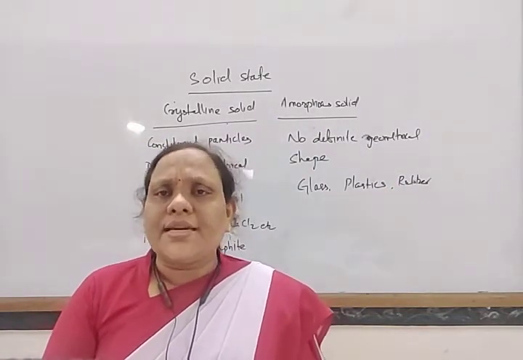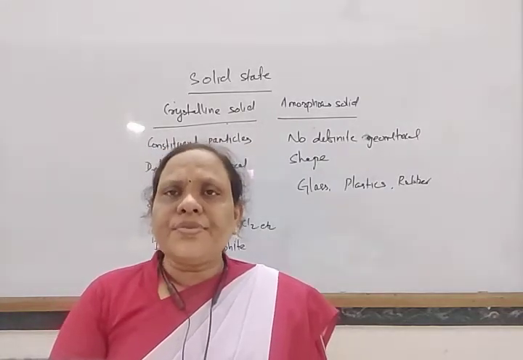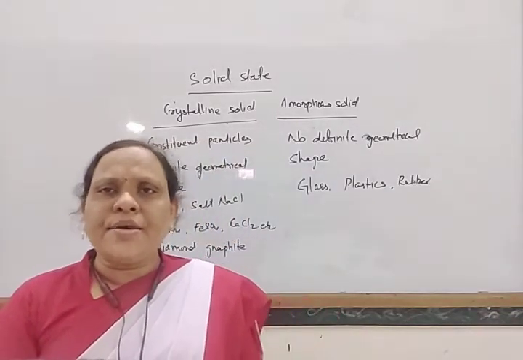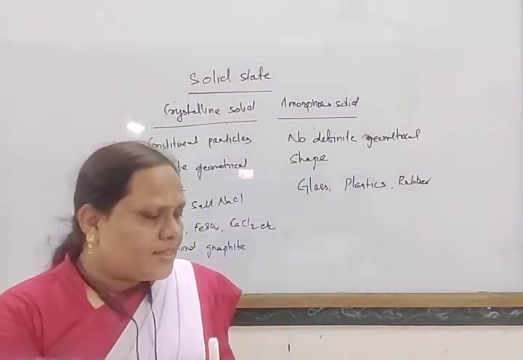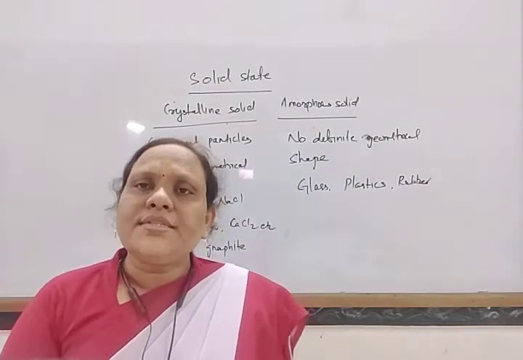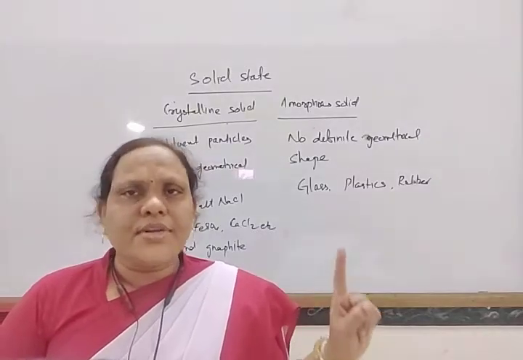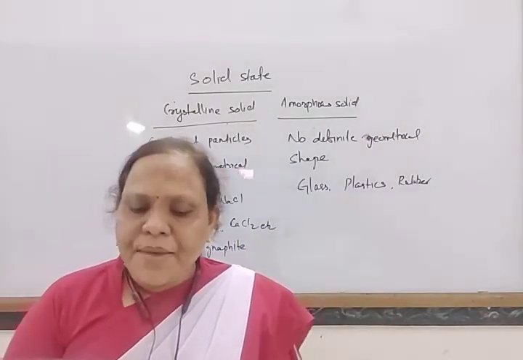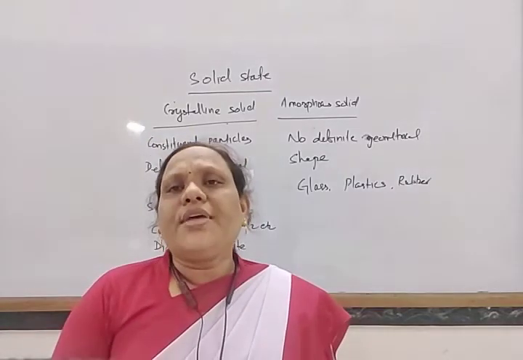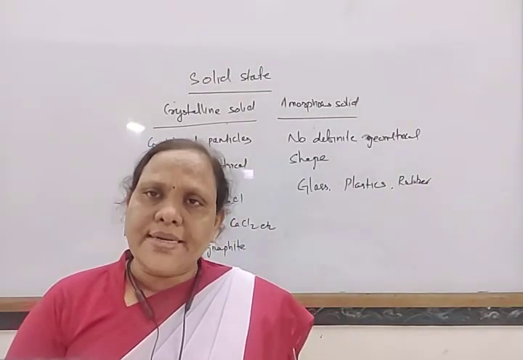Next, what are the characteristics of these crystalline solids and amorphous solids? As the crystalline solids are arranged up to a long range, first they have the regular geometrical shape, and another thing, they have a sharp melting point.